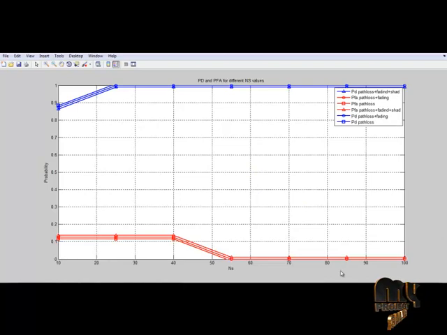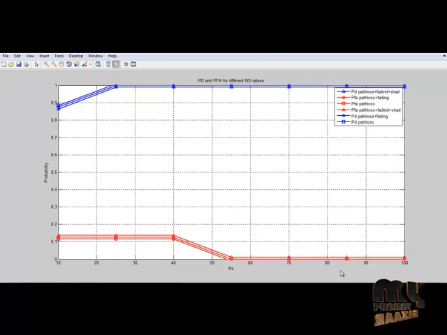The next graph is plotted between probability of detection and probability of false alarm with different values of ns samples. It is inferred from the graph that the blue lines indicate the probability of detection and the red lines indicate the probability of false alarm.